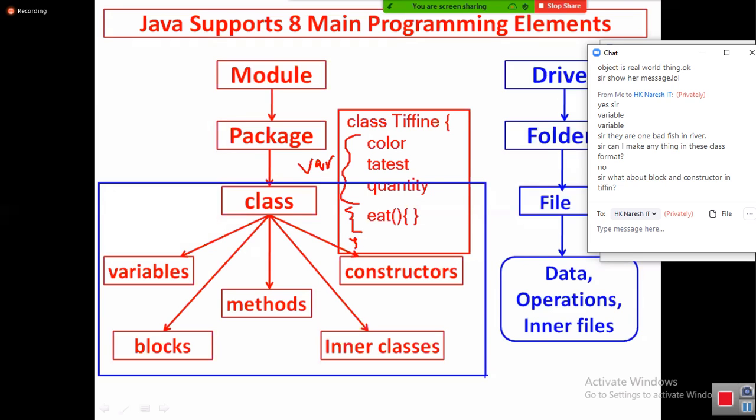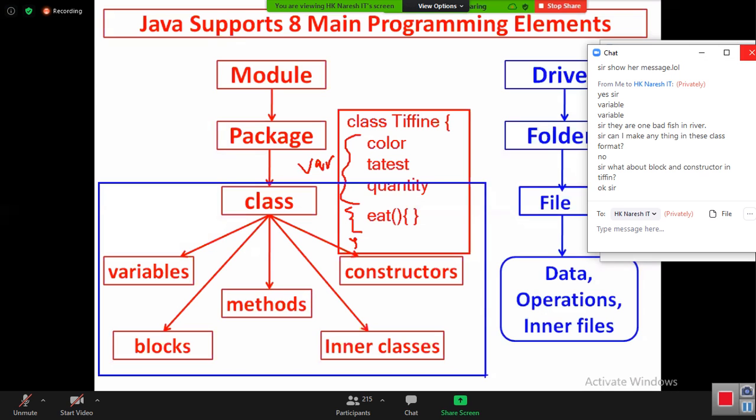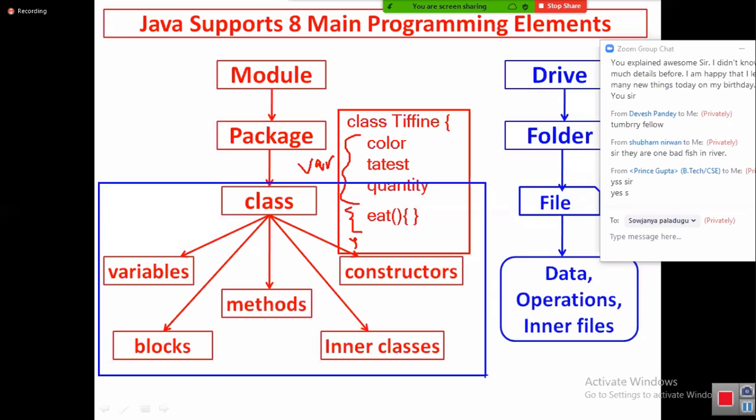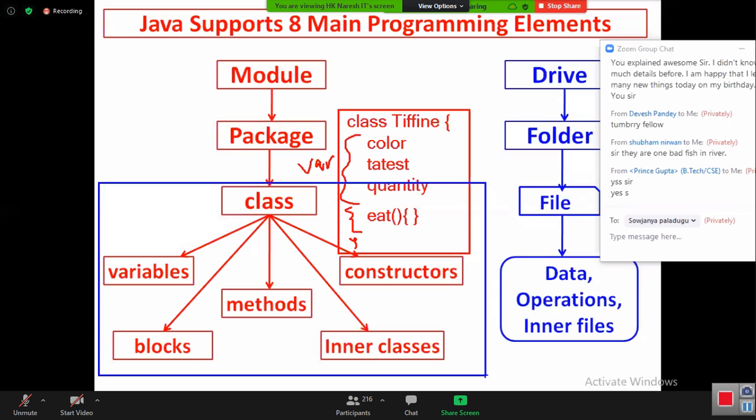Block and constructor, don't worry. Okay, storing values is block and constructor. They don't have any name. They have only logic. I'll tell you later. You create the variable to store the value in the variable, block and constructor will come. Whenever you see the value around variable, block and constructor, totally three things are coming. Seats are inner classes. Catch my point? Class seat, open bracket, closed bracket is an inner class.